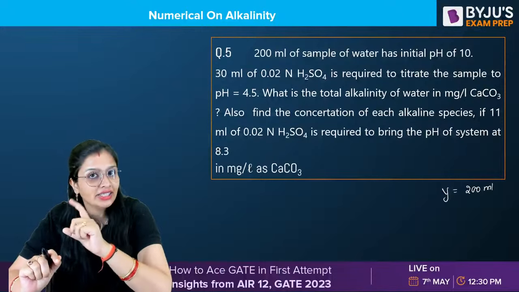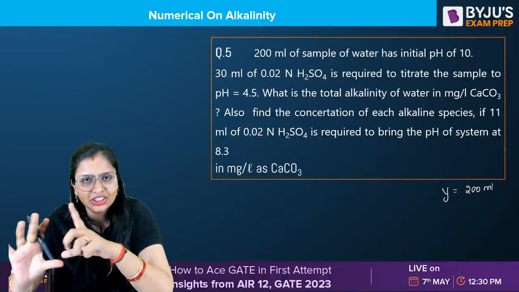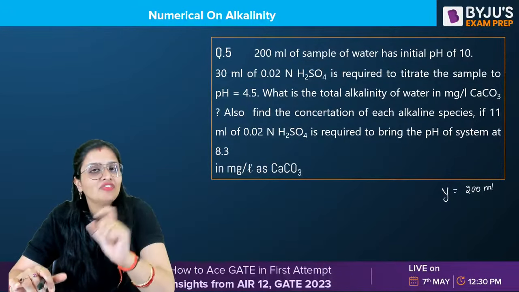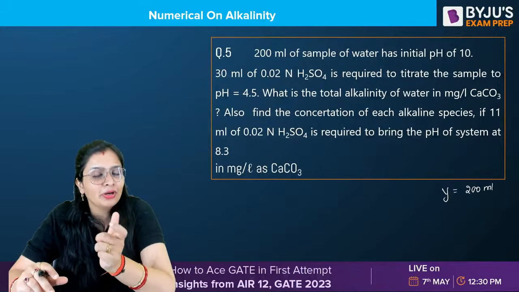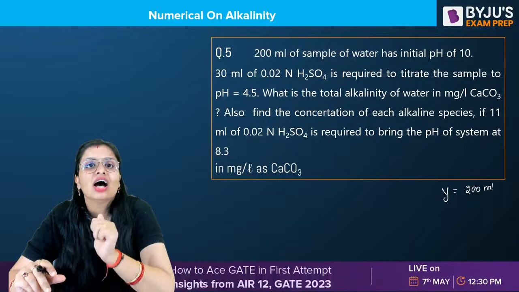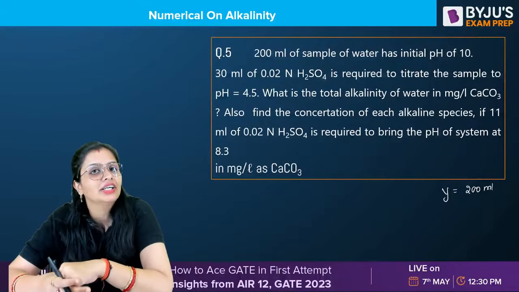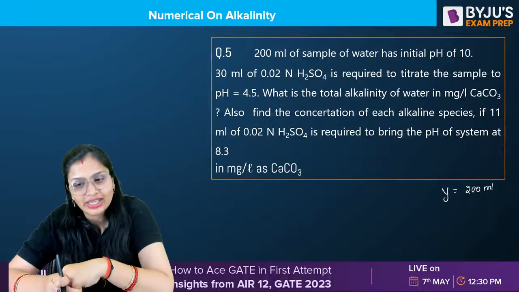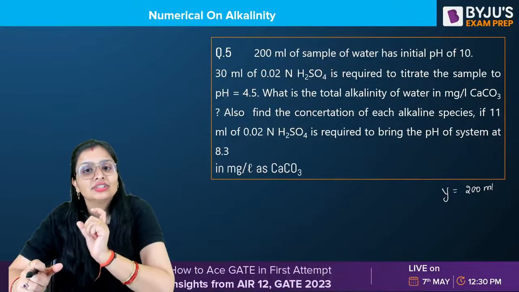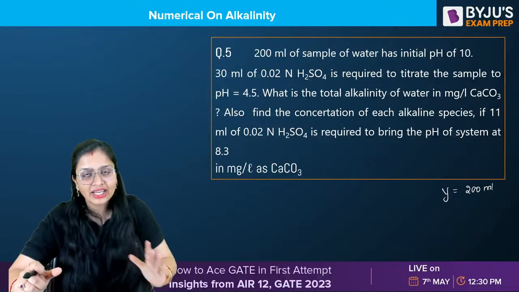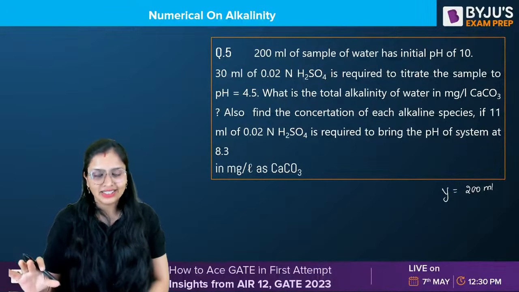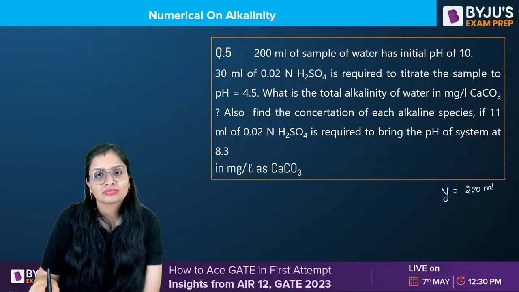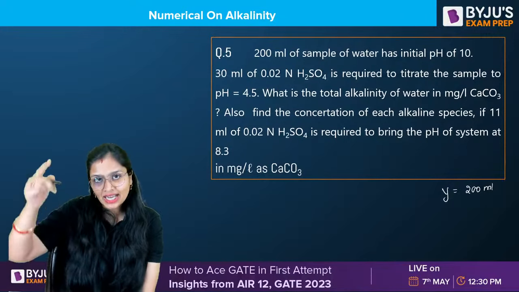I told you yesterday, that means on Thursday when I took the class, I shared with you a table. At pH of 8.3, what happens? Caustic and half of carbonate alkalinity is neutralized. From 8.3 to 4.5, half of carbonate and bicarbonate alkalinity is neutralized. And at pH of 4.5, carbonate, bicarbonate and caustic alkalinity is neutralized. So it is talking about pH 4.5. So at pH 4.5, what was happening? Entire alkalinity is neutralized. So this will be PML or MML? PML or MML? MML, because entire volume M